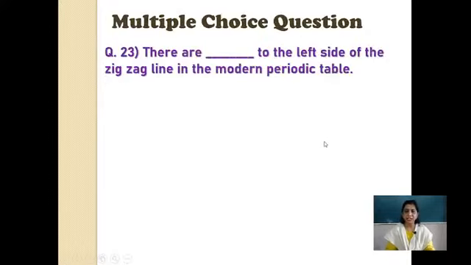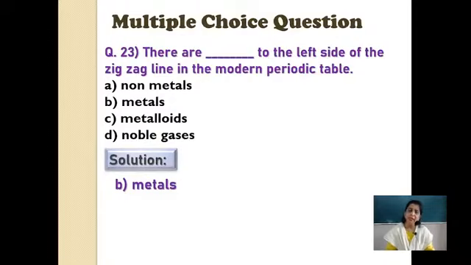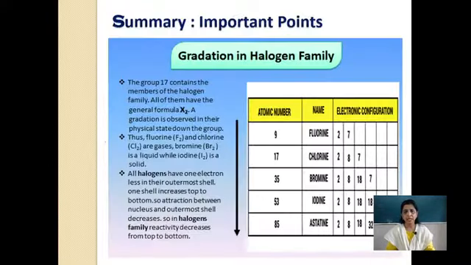There are dash to the left side of the zigzag line in the modern periodic table: metals, non-metals, metalloids and noble gases. Okay, see, left side is asked, so noble gases can't be there. Metalloids are in between, so what remains is non-metal and metal. So when application based questions come, try to eliminate the answers first. Yes, the correct solution is metals toward the left side. The zigzag line separates metals on the left side and non-metals on the right side. Now, this was related to periodic trends.